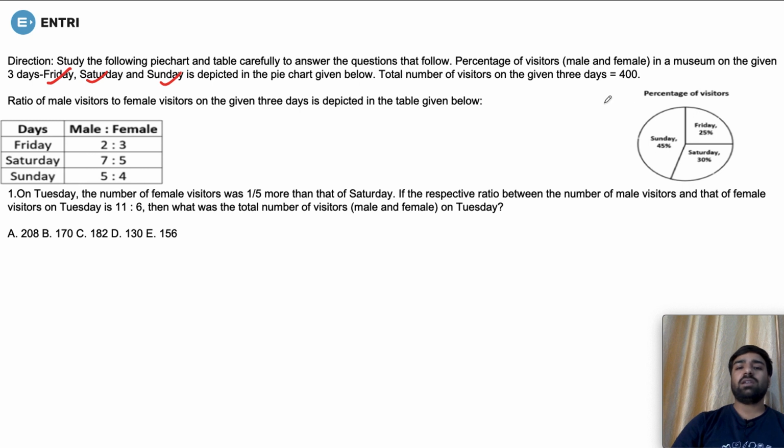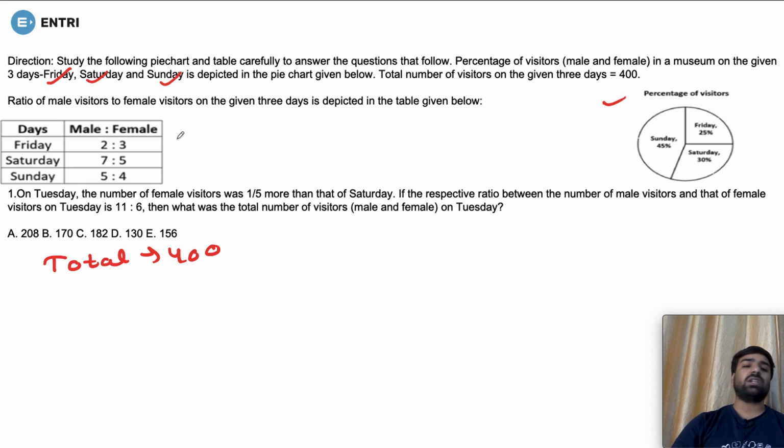The total number of visitors in these 3 days is 400. The chart shows that Friday has 25% visitors, Saturday 30% and Sunday 45%.